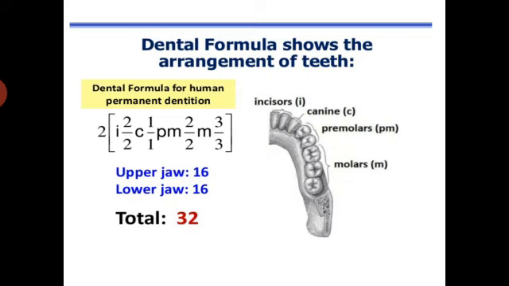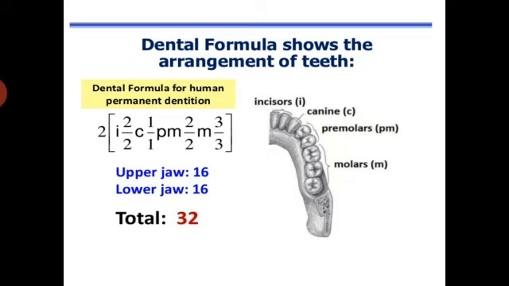So altogether it constitutes 16 in number. By multiplying with 2, we can get the total number of teeth present in the buccal cavity of human beings. This is how the total number of teeth has been calculated with the help of the dental formula. So this dental formula represents each half of the jaw, which consists of different types of teeth, namely the incisors, canines, premolars and molars. So all this is about the calculation of total number of teeth with the help of the dental formula.